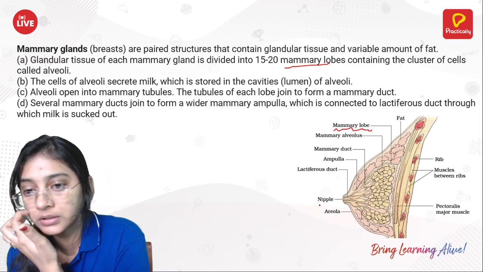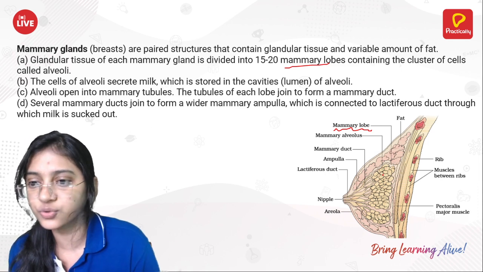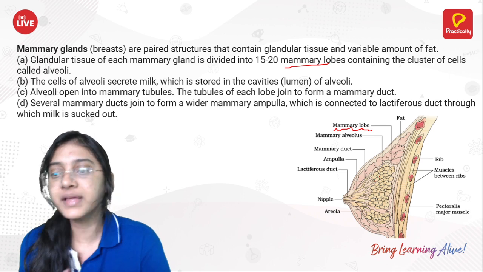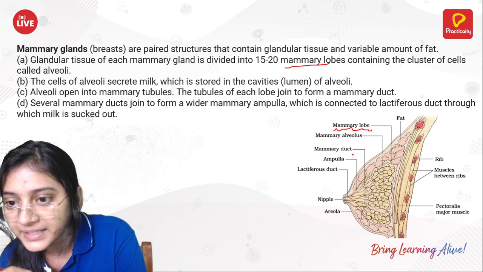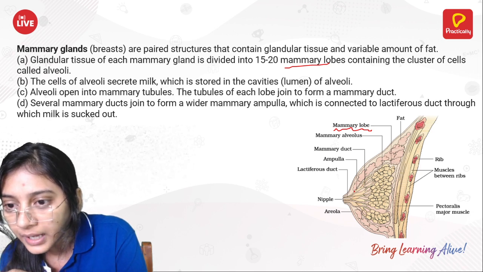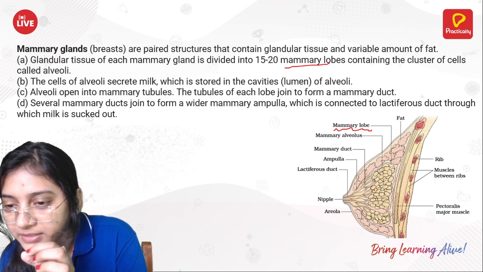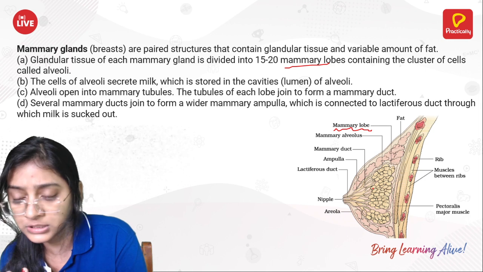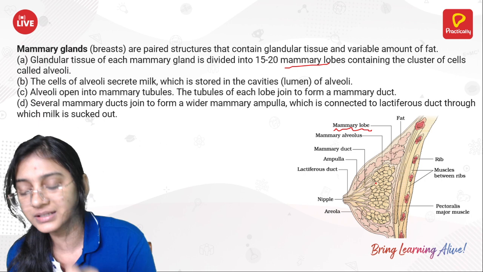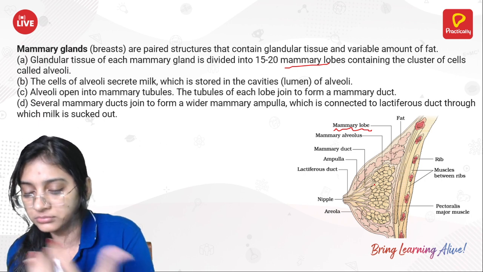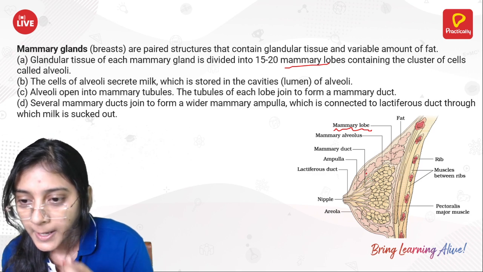The milk stored in the lumen of the alveoli comes out through the mammary duct, followed by the ampulla. So, in the alveoli of the lobes, whenever the baby is suckling the nipples, the milk will be transported through the mammary duct.